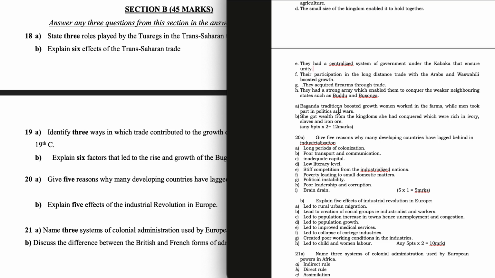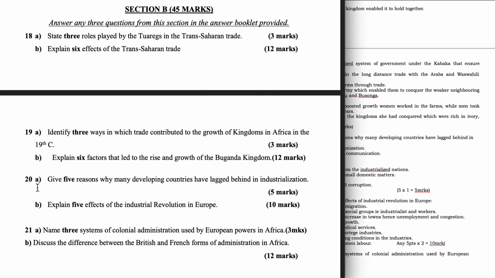The Baganda traditions boosted growth. That is, women worked in the farms while men took part in politics and wars. She got wealth from the kingdoms she had conquered, which were rich in ivory, slaves, and iron ore. So here, yes, the Buganda kingdom.